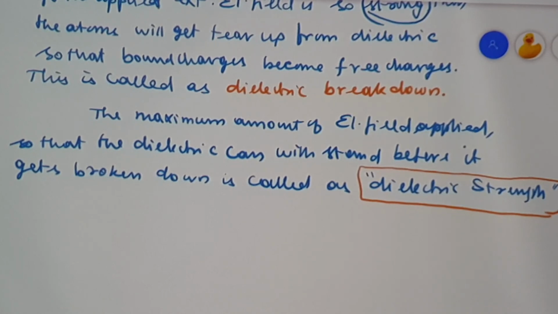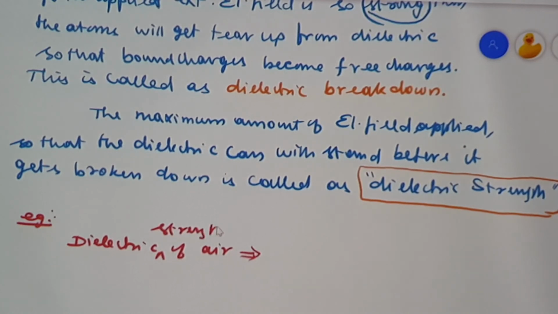See, let us look at some numerical values. For example, let us consider air. Air is a dielectric. Dielectric strength of air is 3 into 10 to the power of 6 volt per meter.